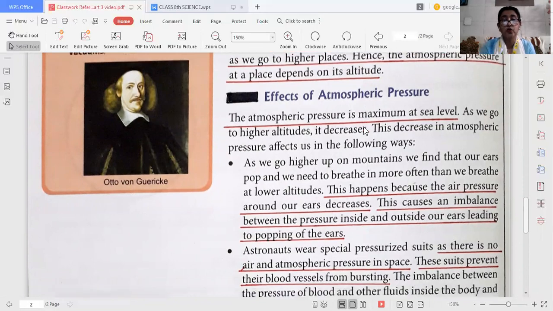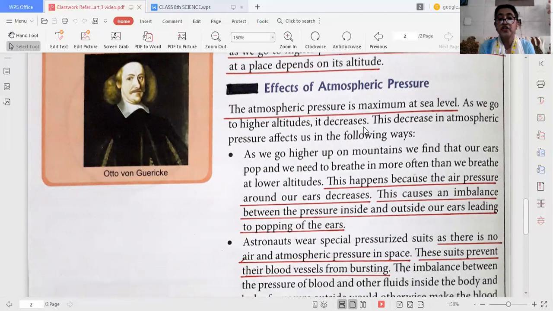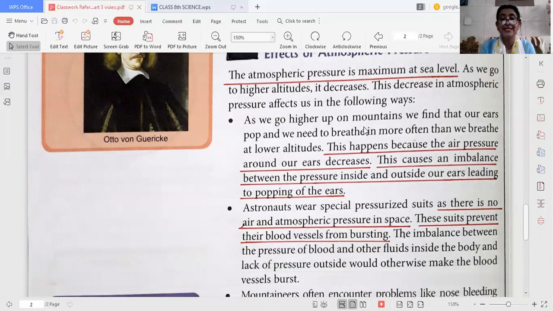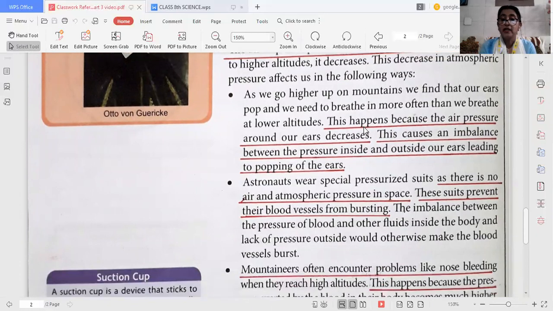We all know the astronauts always wear a special type of suit, as there is no air and atmospheric pressure in space. These suits prevent their blood vessels from bursting, because the imbalance between the pressure of the blood and other fluids present inside the body and the lack of pressure outside would otherwise make the blood vessels burst.